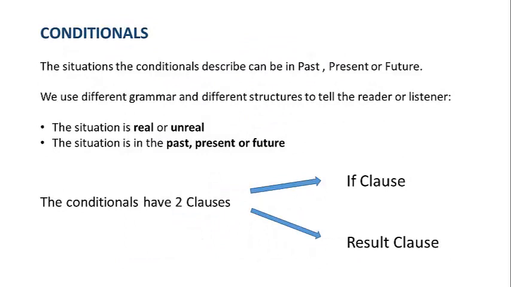Now, situations in the conditionals described can be in the past, in the present, or in the future. We use different types of grammar structures to tell the reader or the listener when the situation is real or unreal, or when the situation is in the past, in the present, or in the future. Conditionals have two clauses, the if clause and the result clause. So let's see a few examples in the next slide.